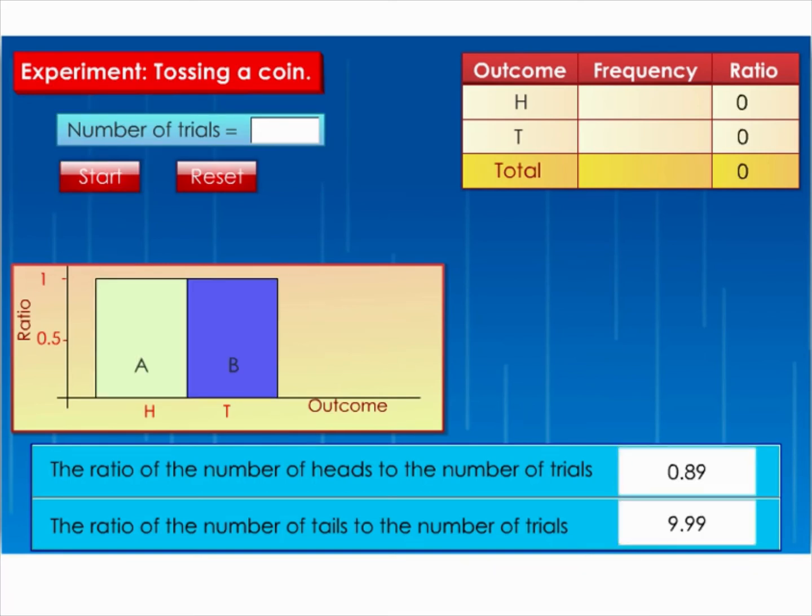What can you observe about both ratios for getting heads and tails when rounded to 1 decimal place? Do the numbers tend towards a constant? Can you determine that constant? Write down this constant in your notebook because we will refer to it in the next lesson. You can click the reset button to reset everything and try this experiment again.